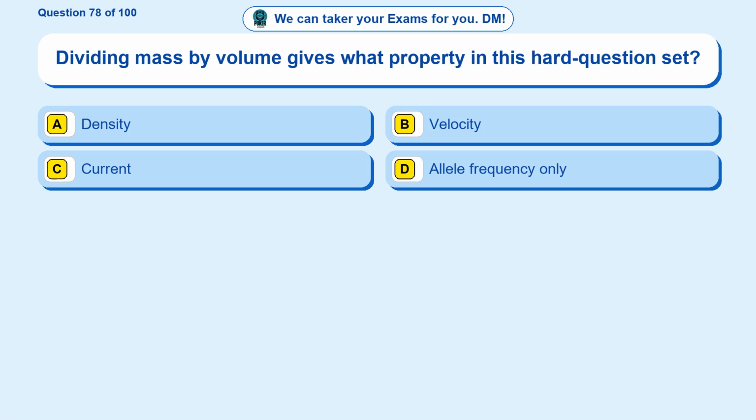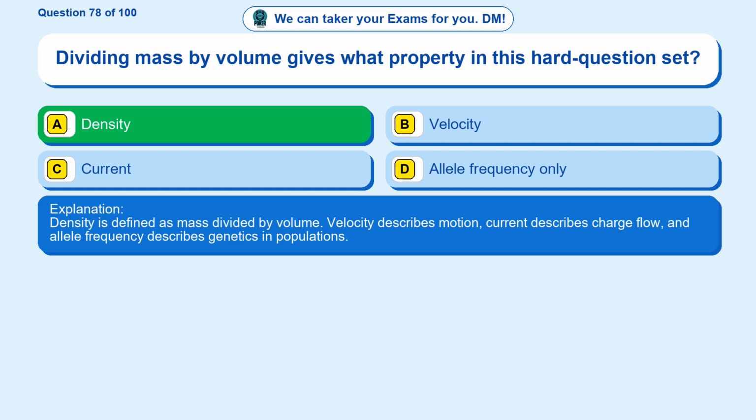Question 78. Dividing mass by volume gives what property in this hard question set? Option A, density. Option B, velocity. Option C, current. Option D, allele frequency only. The correct answer is option A. Density. Density is defined as mass divided by volume. Velocity describes motion, current describes charge flow, and allele frequency describes genetics in populations.